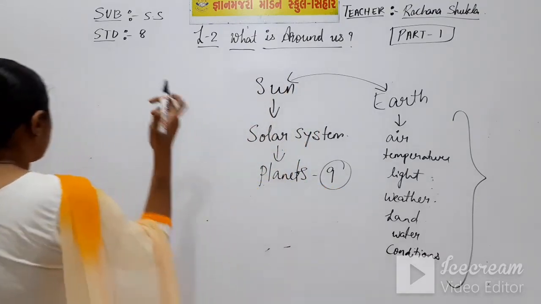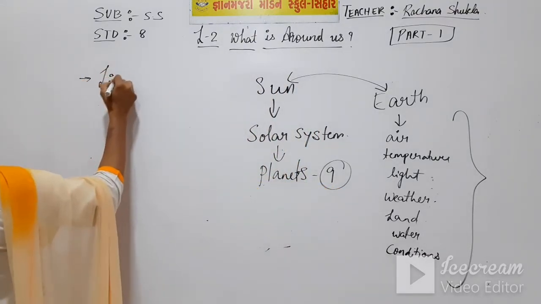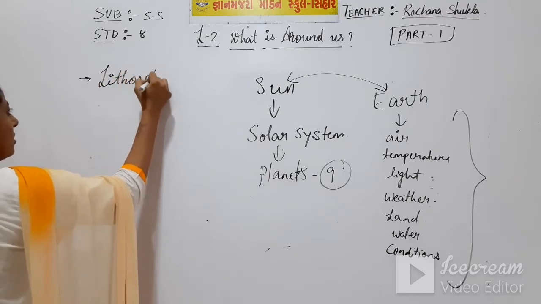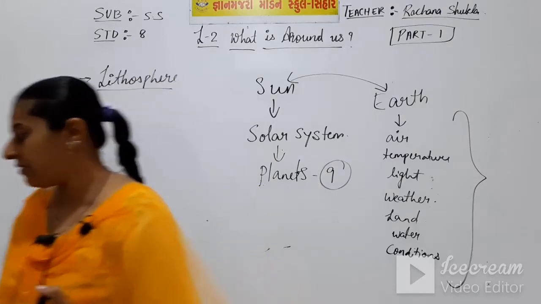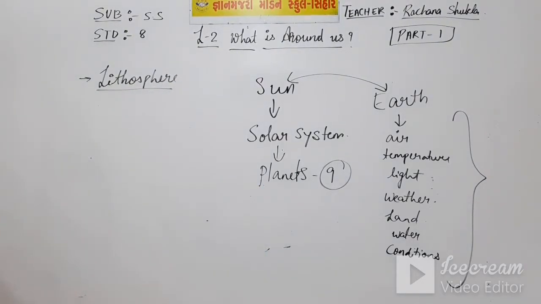In that, the first one is the lithosphere. So let's see what the lithosphere is.